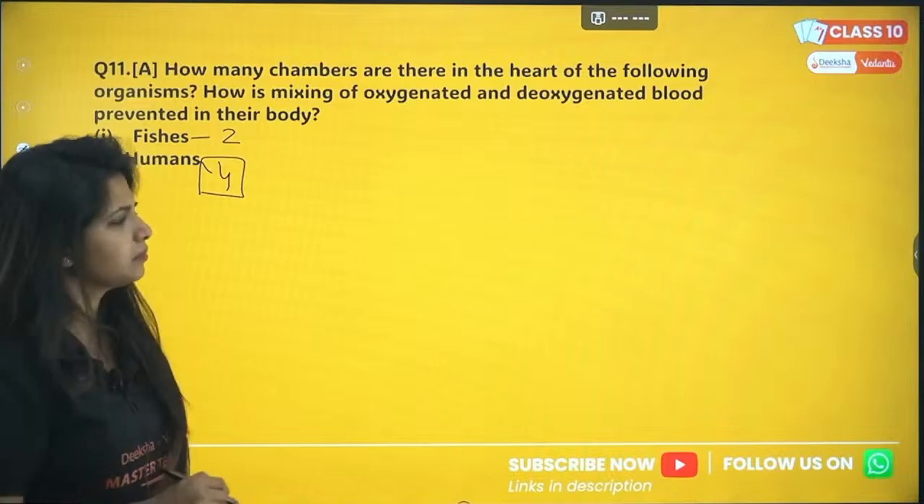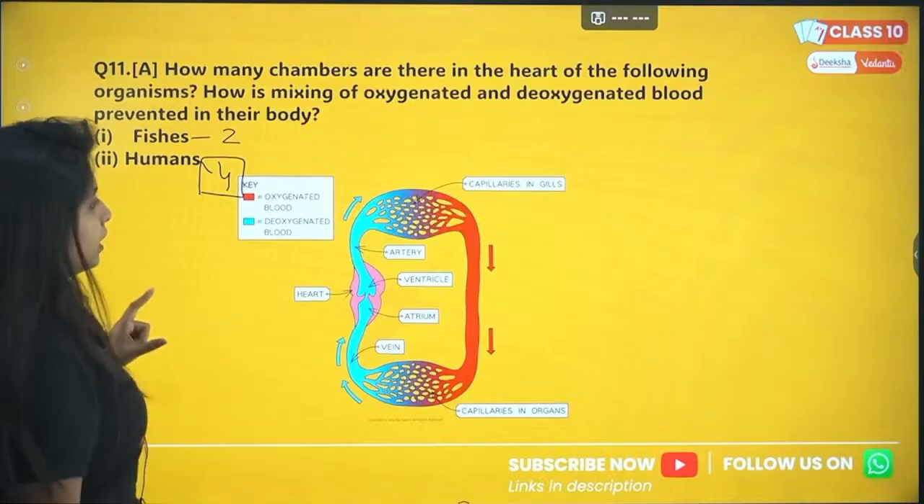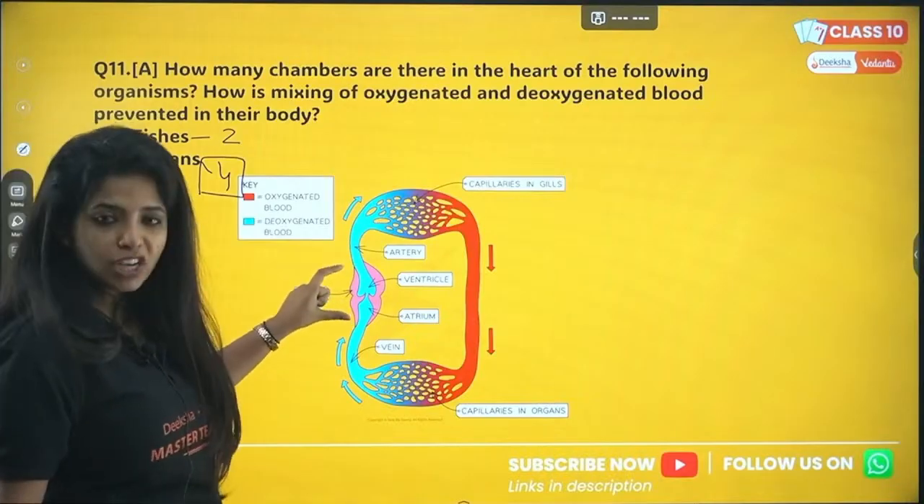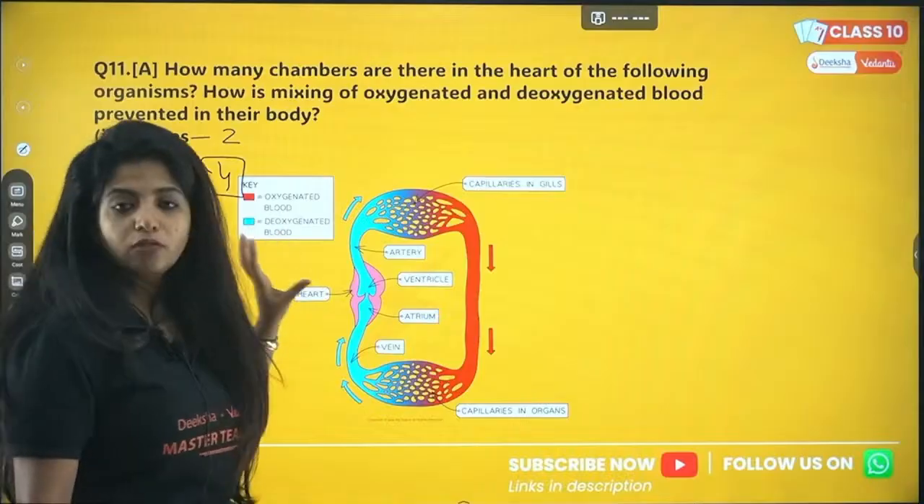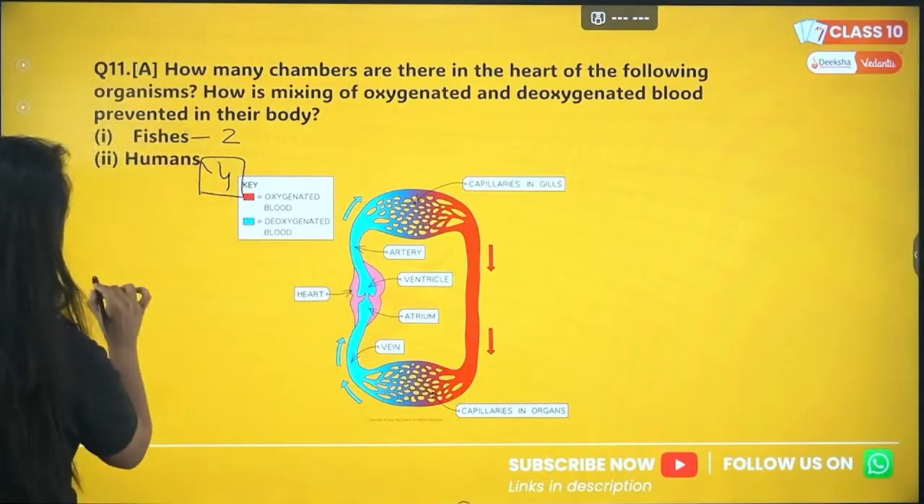They just have 2 chambers in their heart. Now, in fishes, how do things work? So please understand, fishes just have 2 chambers. One is the atrium and the other is the ventricle, right? Atrium and ventricle. Now, over here, suppose this is a fish.